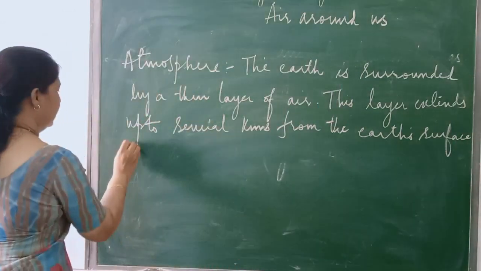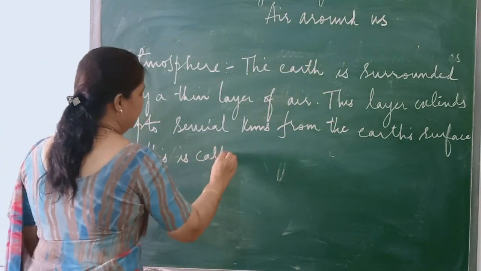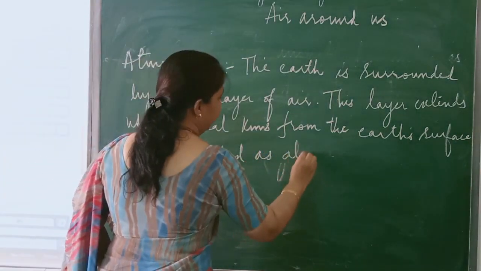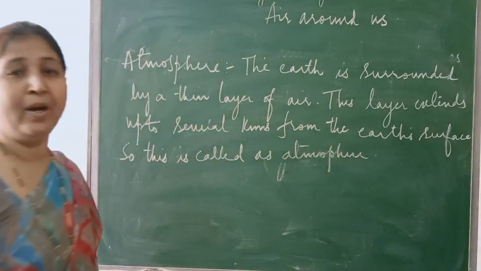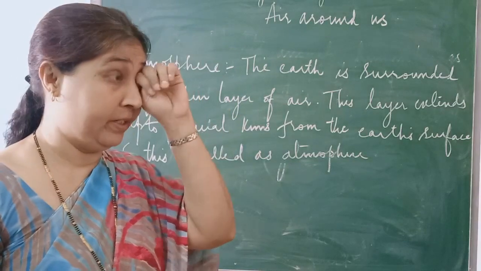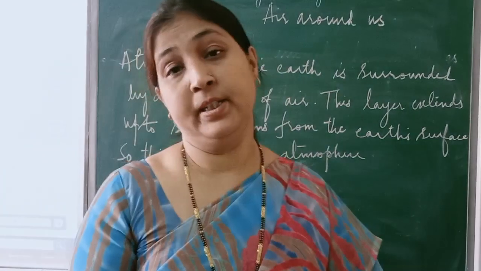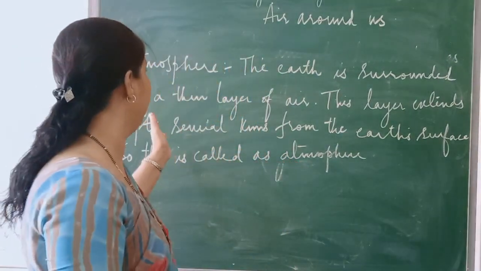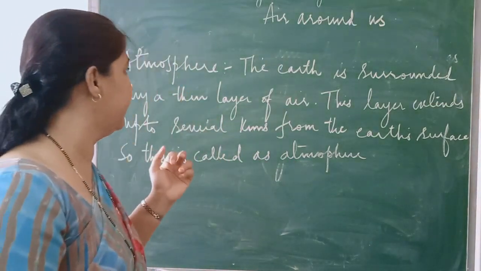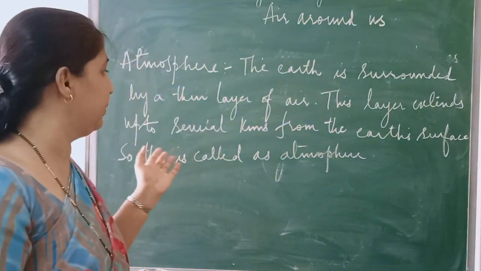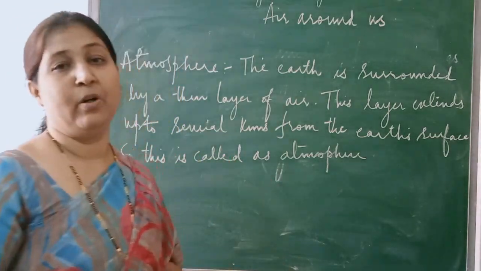So this is called the atmosphere. You have different layers of atmosphere. You have studied in your previous class about stratosphere, mesosphere, all this here. So this atmosphere is important here. The earth is surrounded by a thin layer of air. This layer extends up to several kilometers from the earth's surface. This is called the atmosphere.